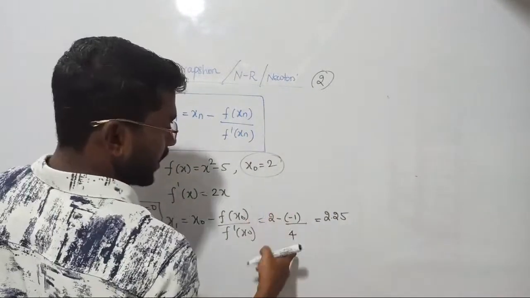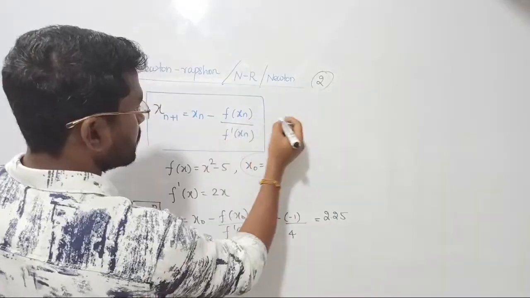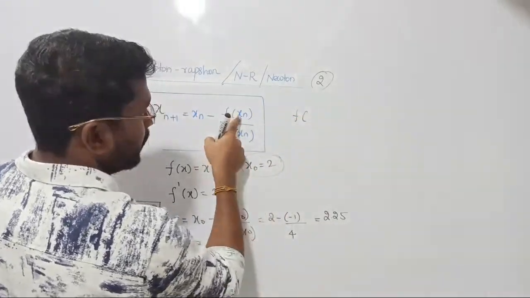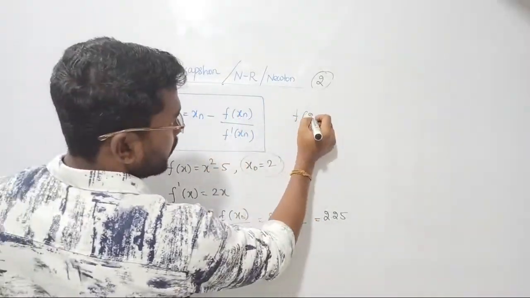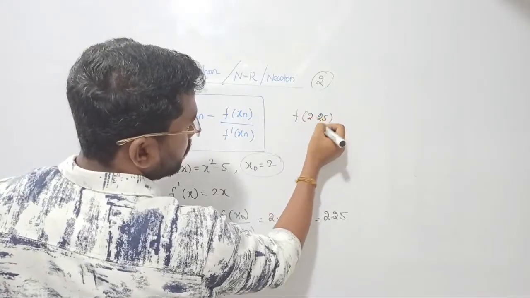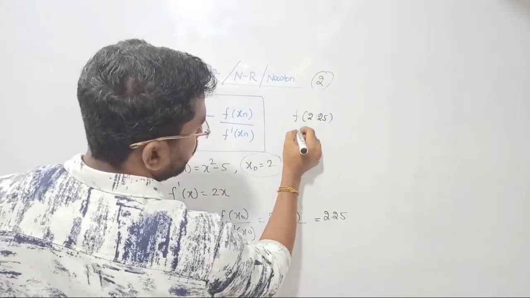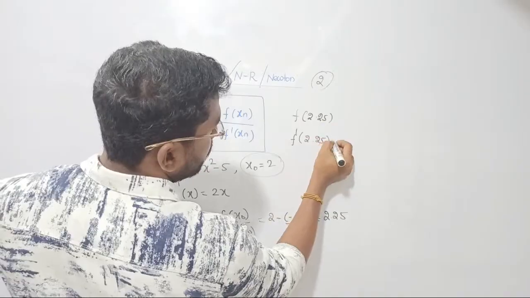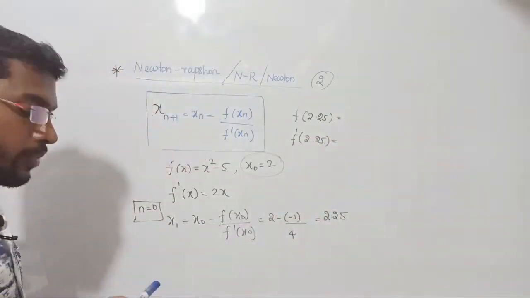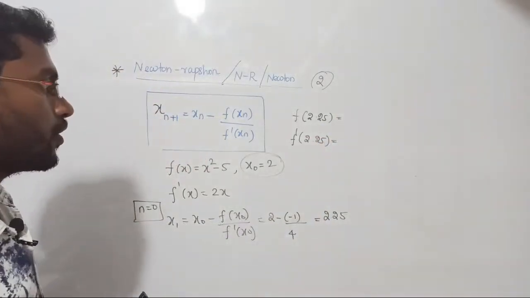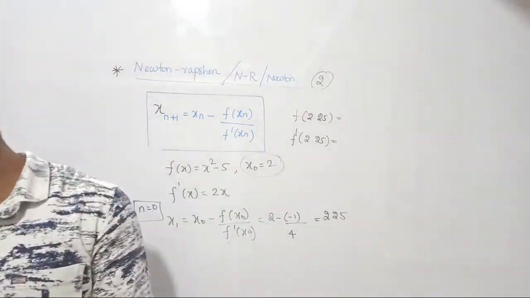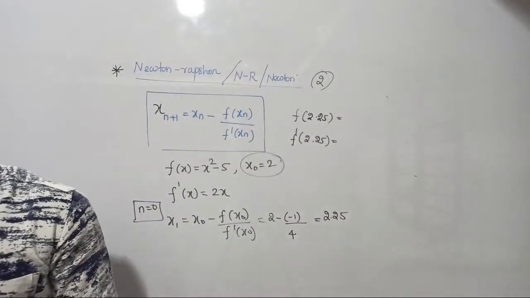So next, now what do you do with x1? With x1, just find out the value of f of x1, right? So we need f of 2.25. Similarly we need f dash of 2.25, right? Now for f of 2.25, we will just have to square it, right? So please wait a minute. Let me do it by myself.